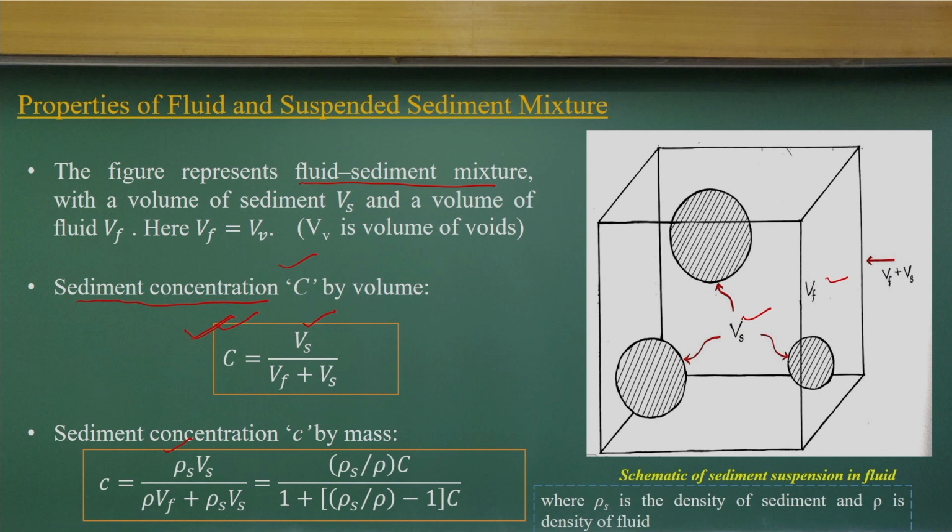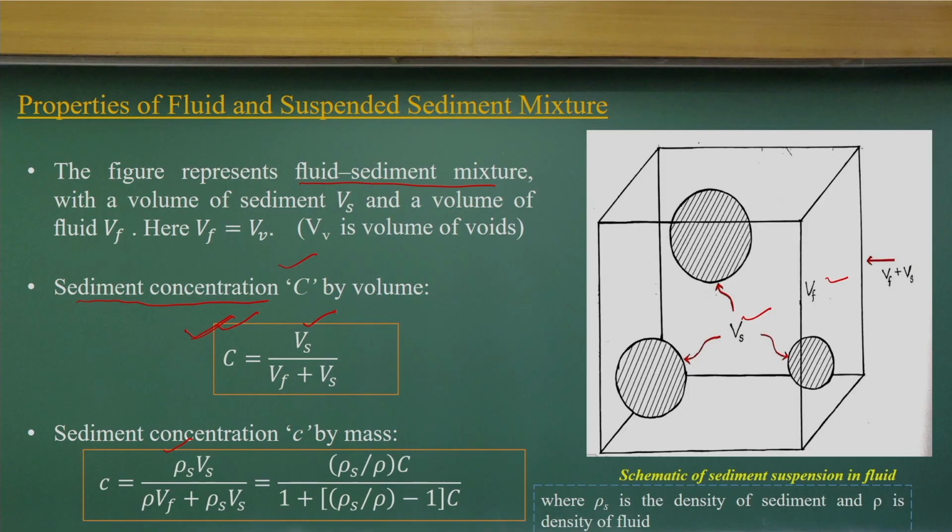It's a very simple way to know how much concentration there is. The higher the presence of sediments, the higher the sediment concentration, so C will be a higher value. If there is low sediment concentration, that means Vs will be less, and C will be less.